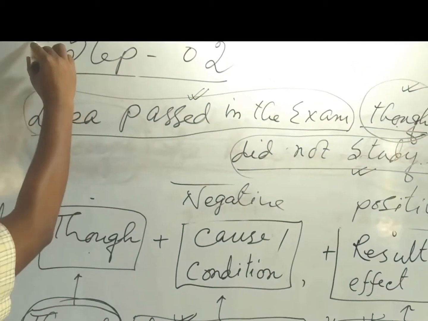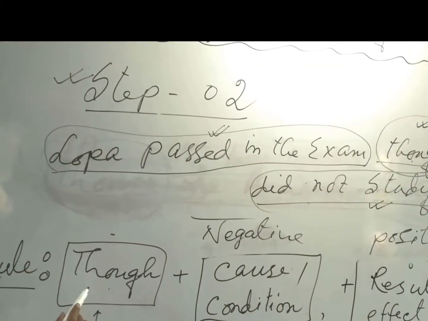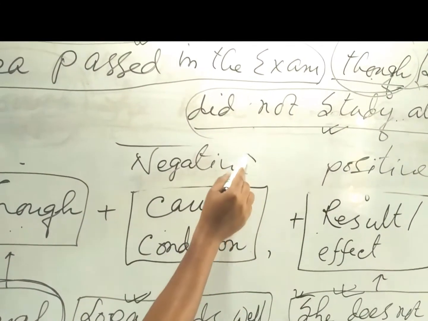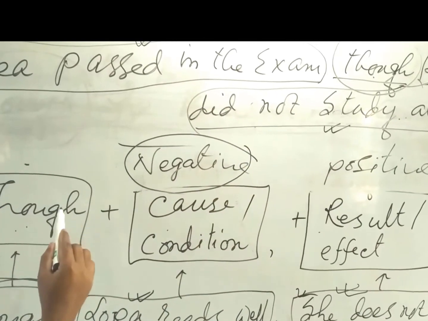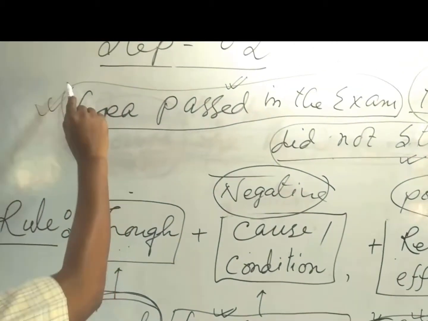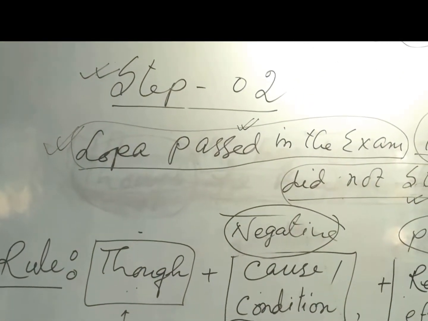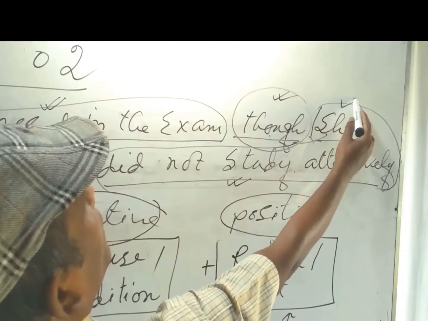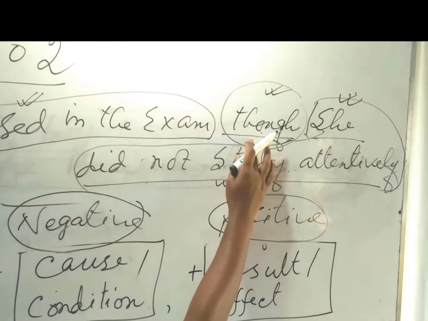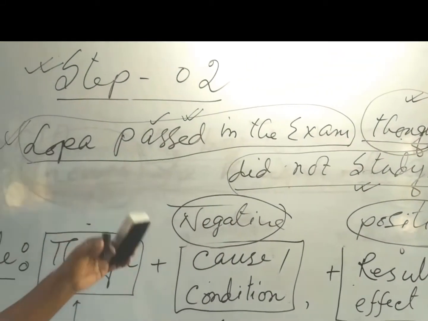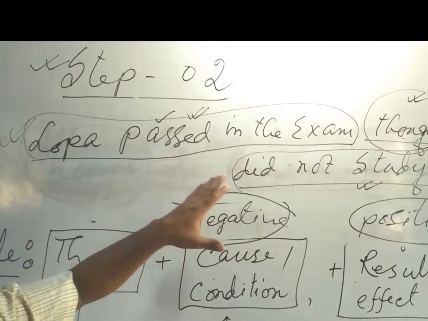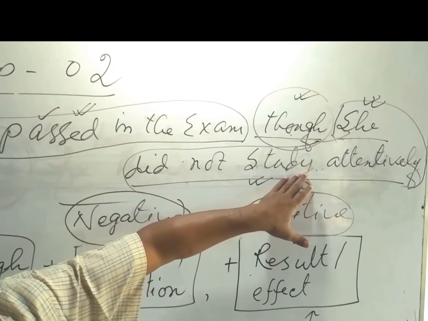So in step number 2, we will notice that though or although plus cause and condition and result, but when the cause would be negative, the result would be positive. Here in this example, the cause or condition is in negative sense, and before this sentence we are using though, and here is the result. Here the result is coming at the very beginning, then though or although, now the sentence of cause and condition.